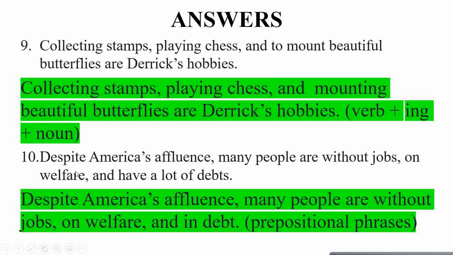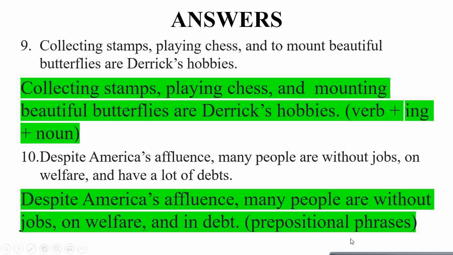Now the final question of the exercise. Despite America's affluence, many people are without jobs, on welfare, and have a lot of debts. So these are all prepositional phrases followed by a whole clause. So we have to make it parallel. Despite America's affluence, many people are without jobs, on welfare, and in debt. So instead of a lot of debt, we make it a prepositional phrase.